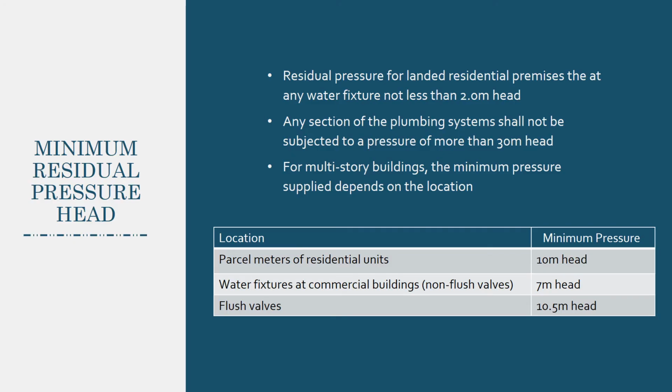According to SPAN, for landed residential premises, the residual pressure at any water fixture shall not be less than 2 meter head and any section of the plumbing system shall not be subjected to a pressure of more than 30 meter head. Otherwise, a reducing valve shall be used to lower water pressure. For multi-story building, the minimum pressure supplied depends on the location. The location and minimum pressure are shown in the table.